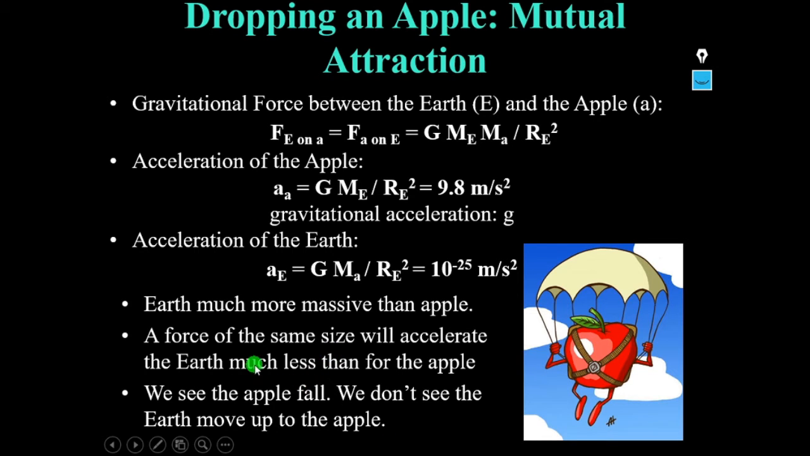But why it is not happening is that the Earth is more massive, so the same amount of force exerted by the apple will not accelerate the Earth much. For the apple, that force is enough so that it can move towards the Earth, but the Earth is massive, hence we cannot see the Earth moving towards the apple.